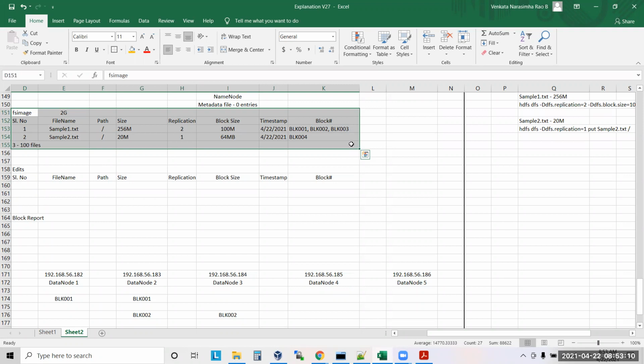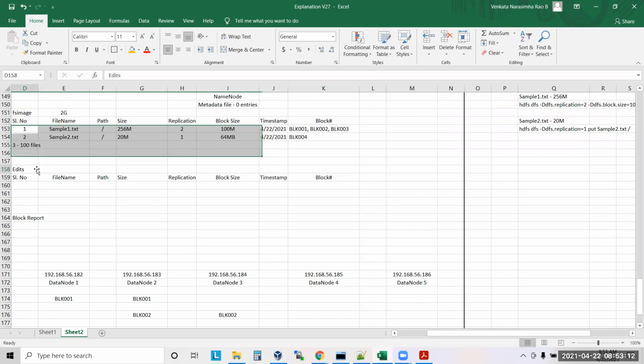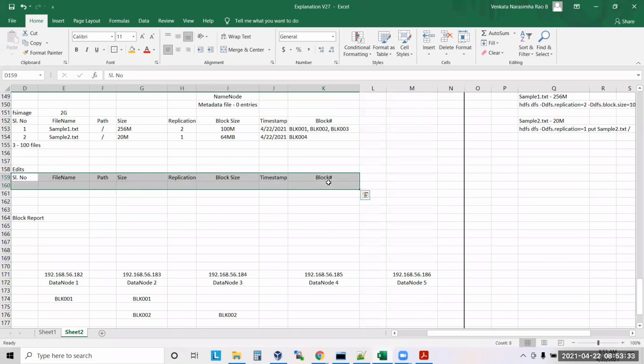Yes. Okay, so I hope you are clear. I hope you understood why there is an edit log and why there is FS image. Here FS image is the main file. To safeguard FS image from corruptions, we introduced a new file which is called edits.